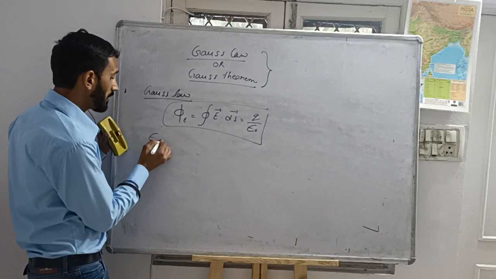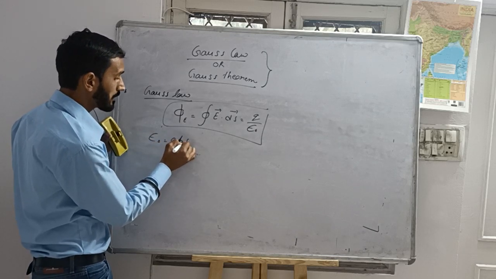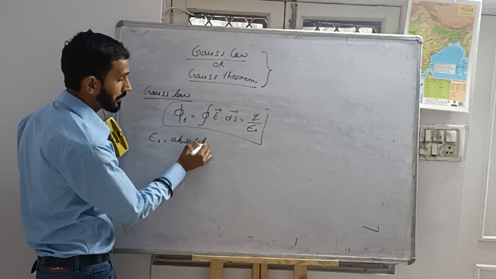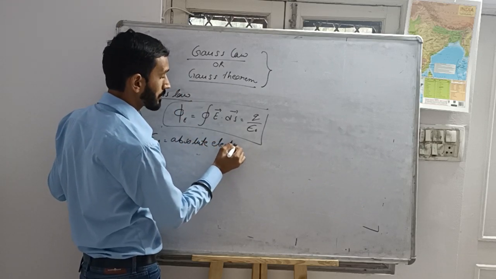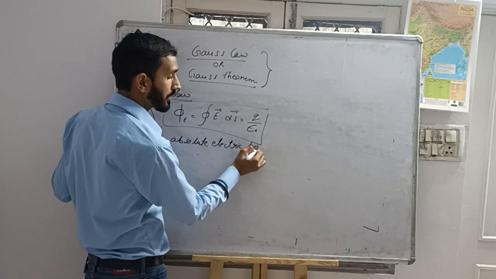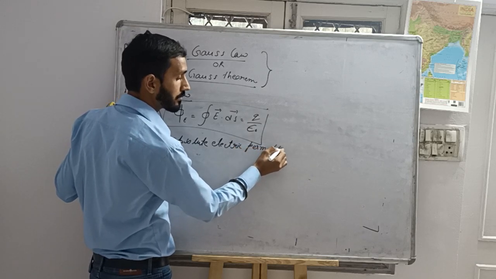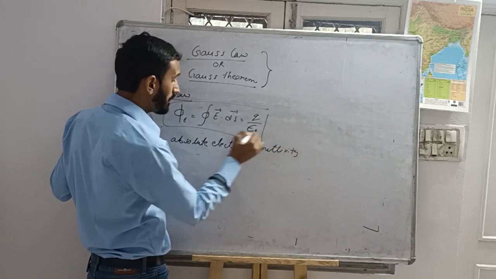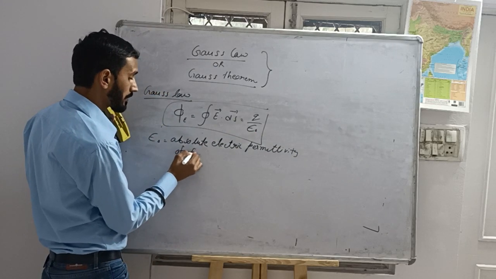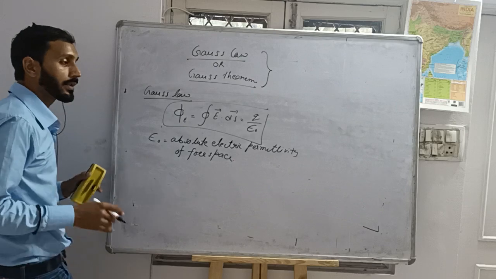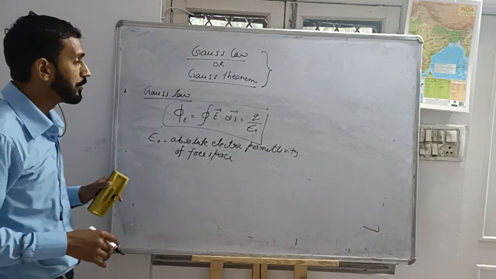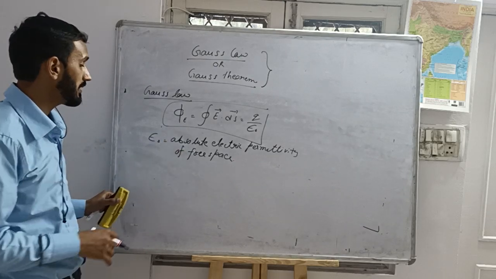Here epsilon naught is the absolute electric permittivity of free space.